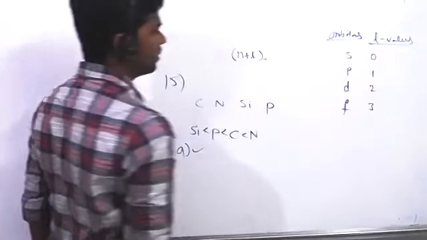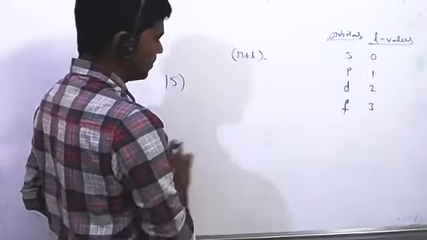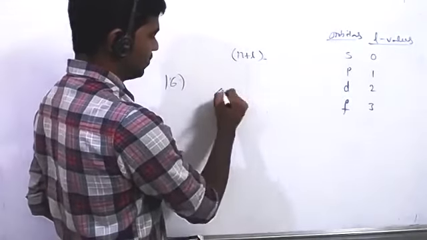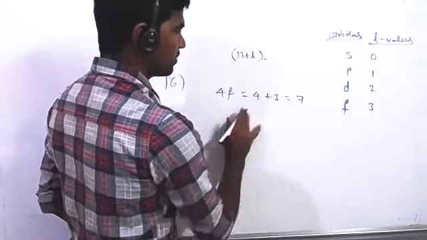Orbitals. Here 4f is given. Apply: 4f is equal to 4 plus f 3, so 7 is its value.